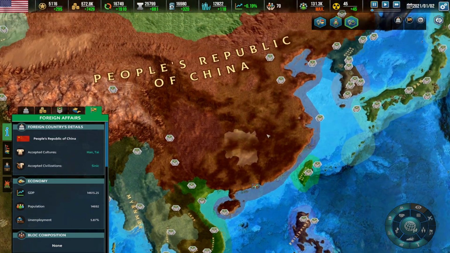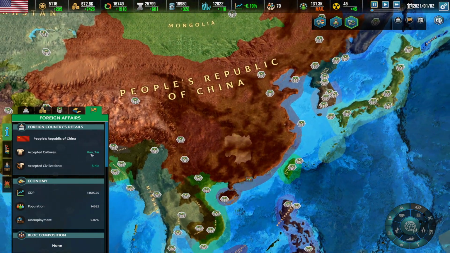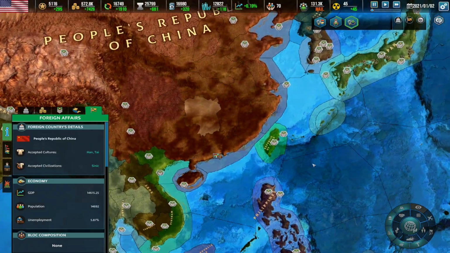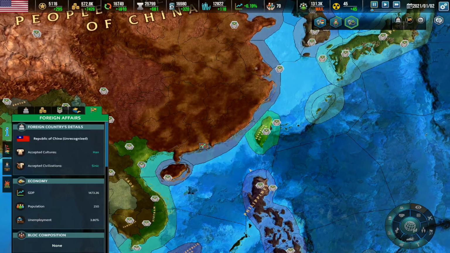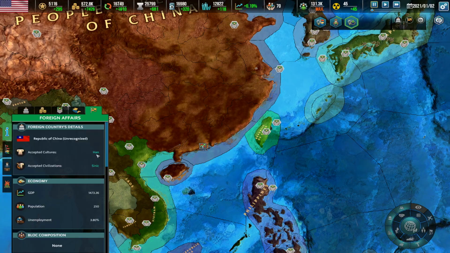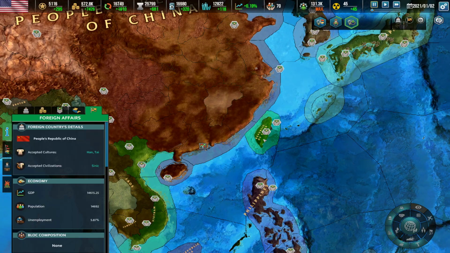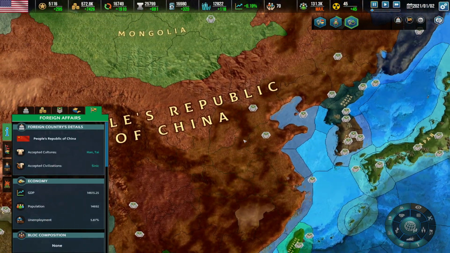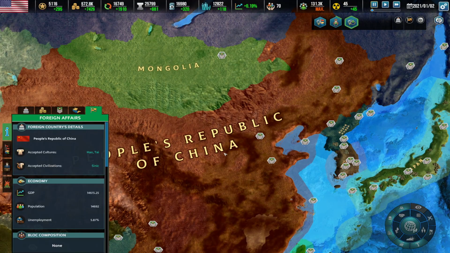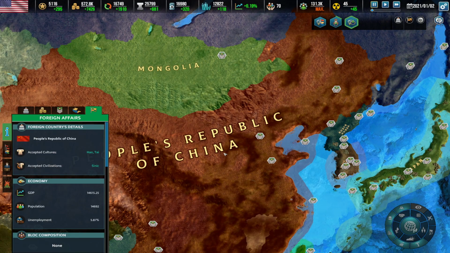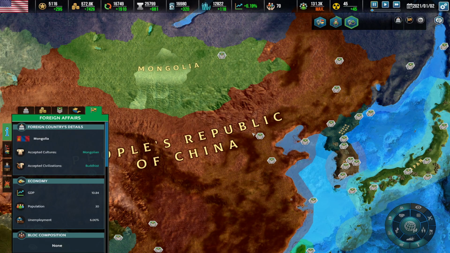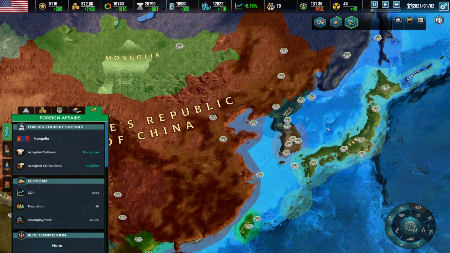In the case of China, the People's Republic of China, you can see that they are now Han and Thai. And interesting is the fact that the Republic of China, which is Taiwan, they are only Han instead of Han and Thai. In the previous iteration of the franchise, we saw here that they added Mongolia here, but they have excluded Mongolia here. But in Mongolia, they have added Mongolian as the culture.